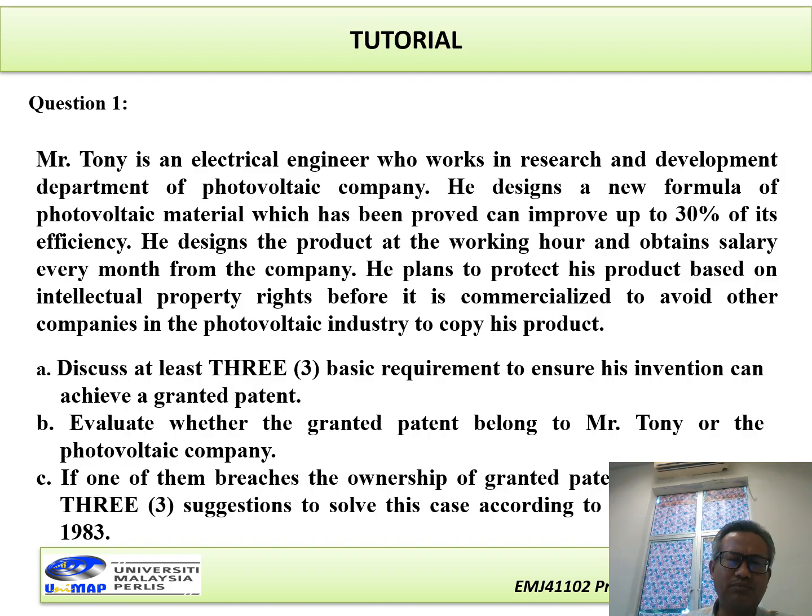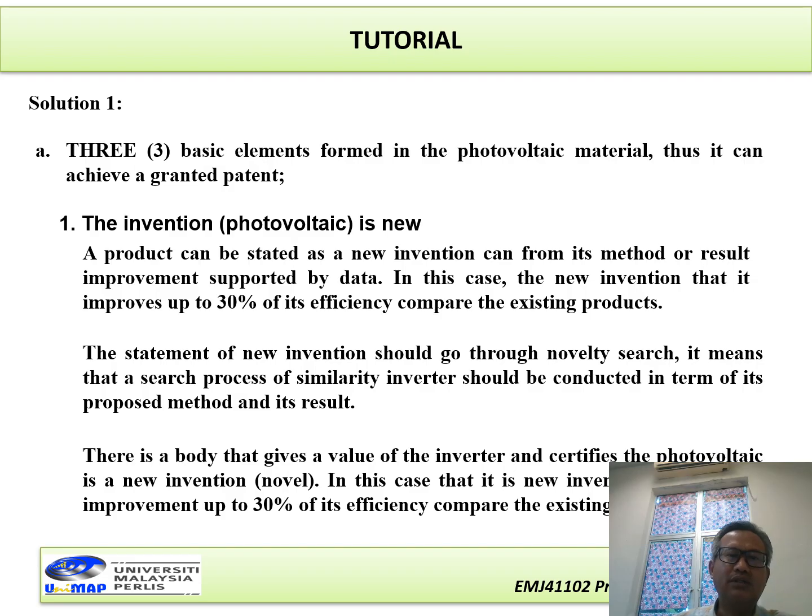The question is, the first, discuss at least three basic requirements to ensure his invention can achieve a granted patent. B. Evaluate whether the granted patent belongs to Mr. Tony or the photovoltaic company. C. If one of them breaches the ownership of the granted patent, in here, please suggest three ways to solve this case according to the Contract Act 1950. Okay, we want to solve this question.